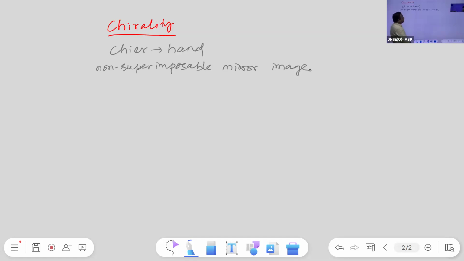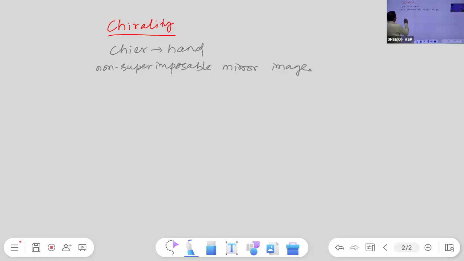The compound which forms a non-superimposable mirror image is known as a chiral compound or optically active compound. Chiral compound or optically active compound. So I hope all of you got this.